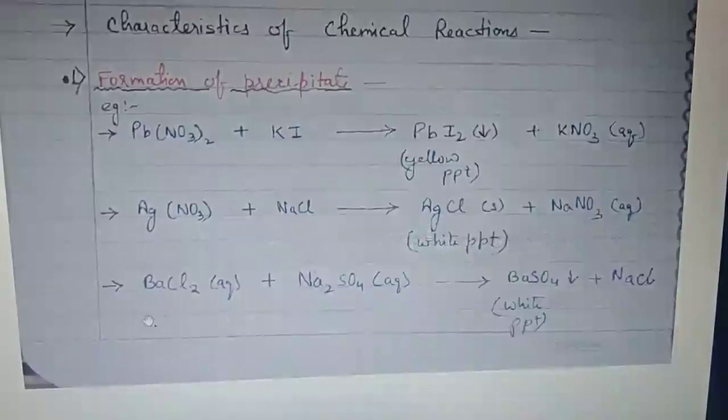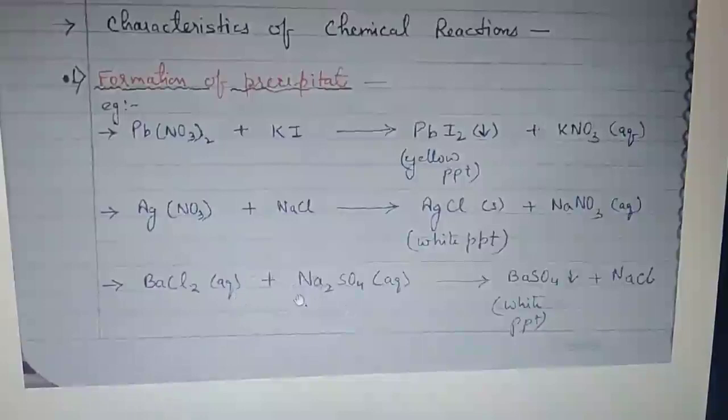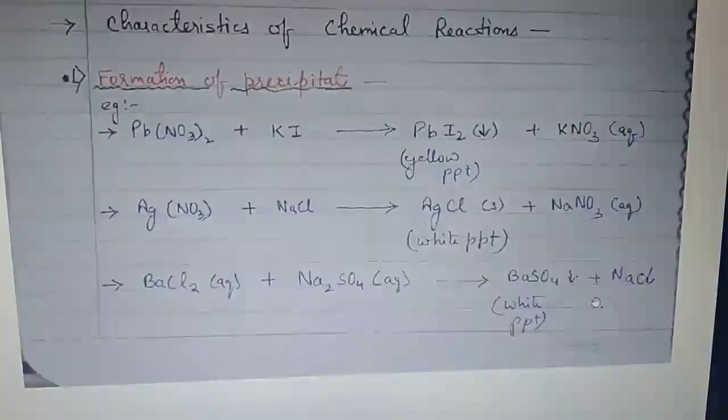Okay, third example, barium chloride solution. Aqueous solution means what? That barium chloride solution is formed by dissolving in water. Similarly here, sodium sulfate. When these two solutions are mixed together in a test tube, we observe a white PPT of barium sulfate, which is insoluble in sodium chloride.